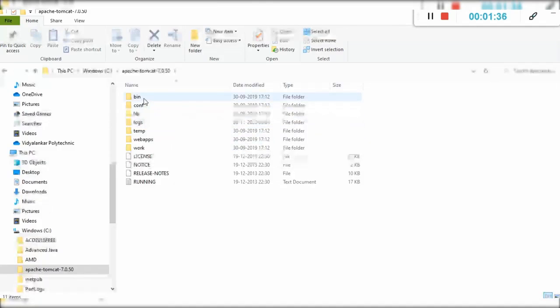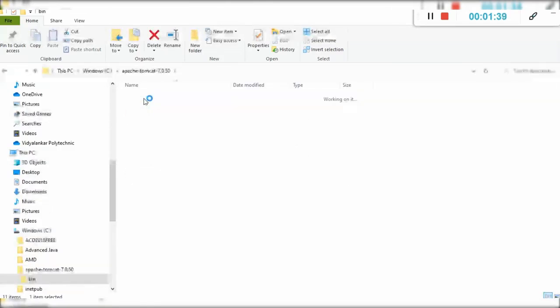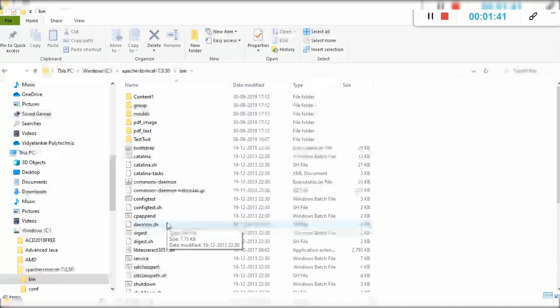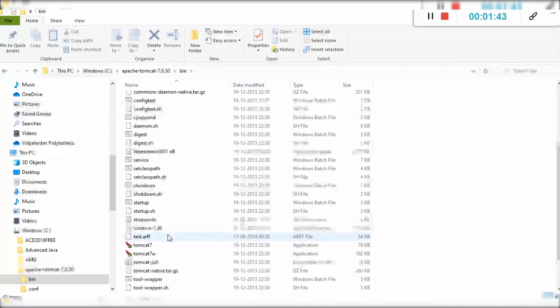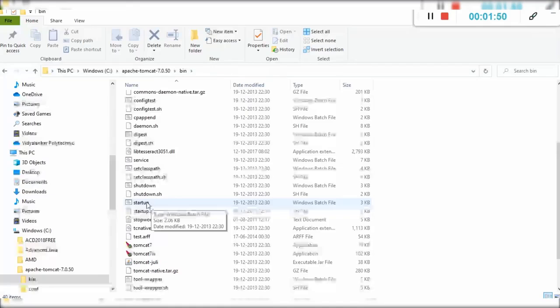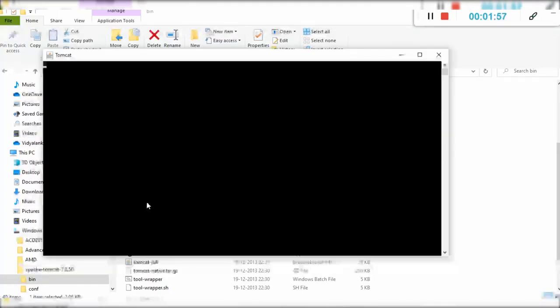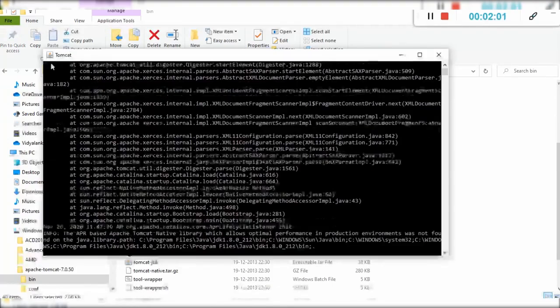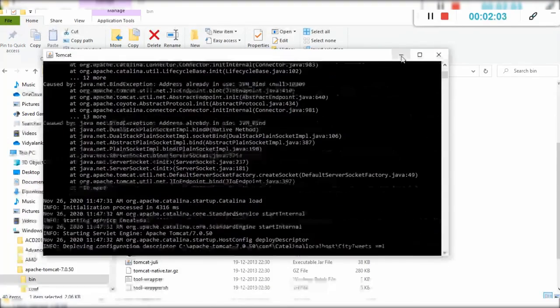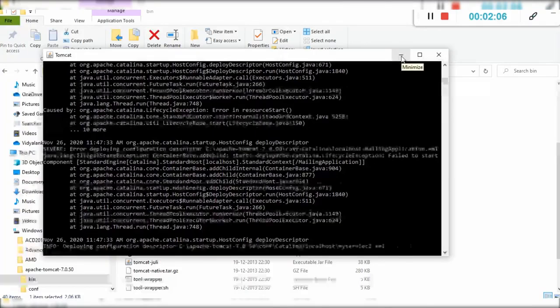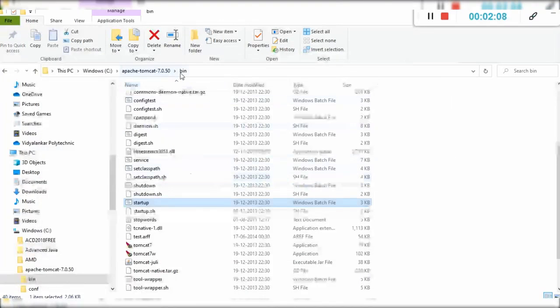The first folder is bin. In the bin folder, we have to use one file for starting Tomcat, that is the startup.bat file. If you click this file, it will start the Tomcat server for running servlet programs. So you can see this is the Tomcat window, Tomcat server window. We can just minimize this window.